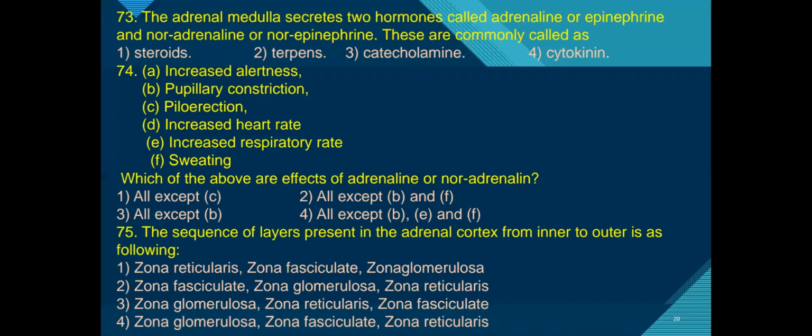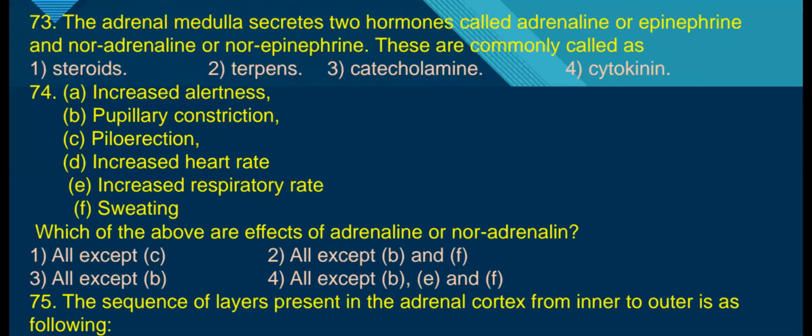Next question number 73. The adrenal medulla secretes two hormones called adrenaline or epinephrine, and noradrenaline or norepinephrine. Here, adrenaline is also called epinephrine, and noradrenaline is also called norepinephrine. These two hormones are commonly called catecholamines because they are derivatives of aromatic amino acid. Here, adrenaline and noradrenaline are amino hormones.